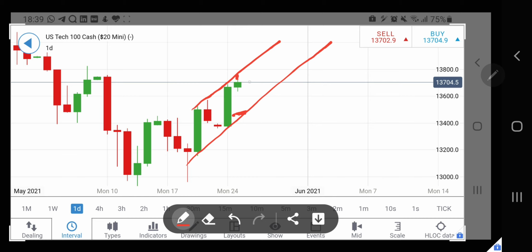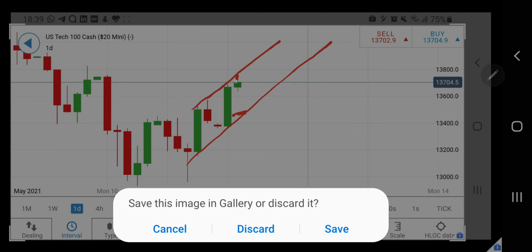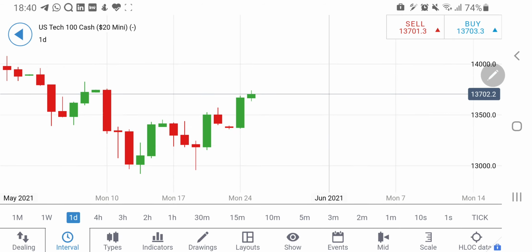Still it can continue in the upward trending channel. So till 13420 levels, it will still remain in a bullish channel if it drops today. So on the upside, we are getting some good resistance at around 13780 levels possibly.